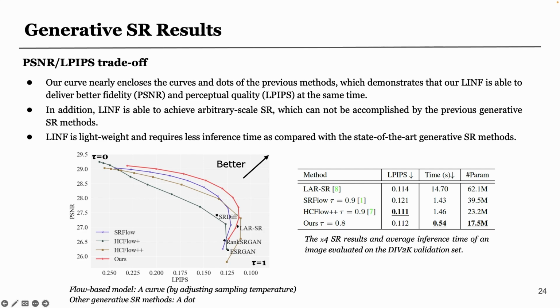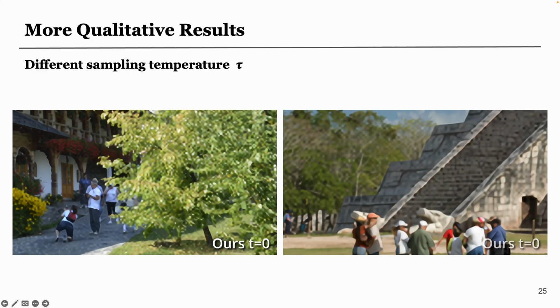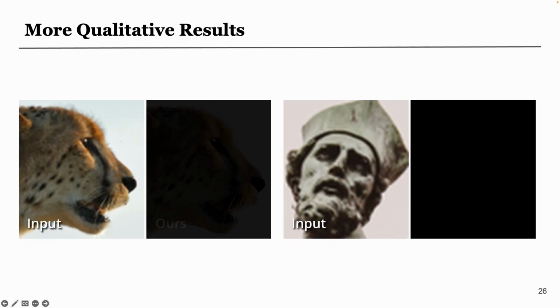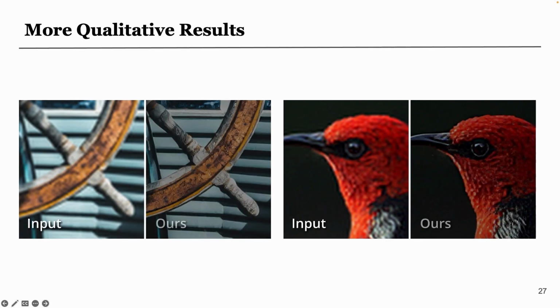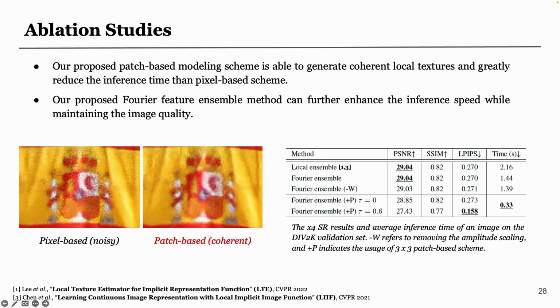Third, our model is lightweight and requires less inference time as compared with state-of-the-art generative SR methods. Here are more samples with high diversity generated by our model. The ablation studies demonstrate the importance of the proposed components. The patch-based method generates coherent local textures and greatly reduces the inference time. And the Fourier feature ensemble scheme can further enhance the inference speed.